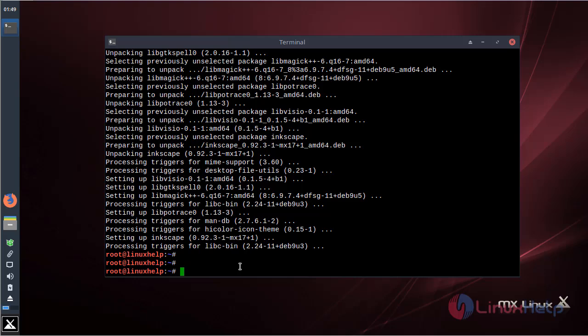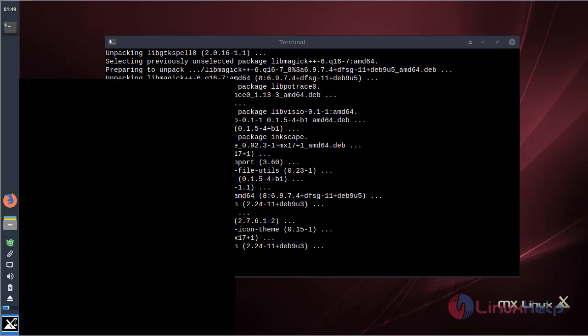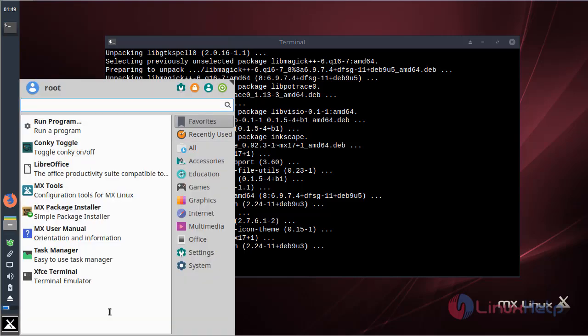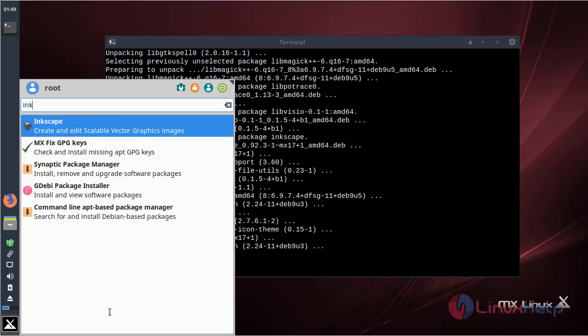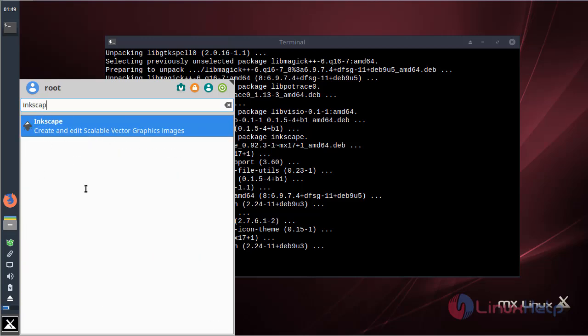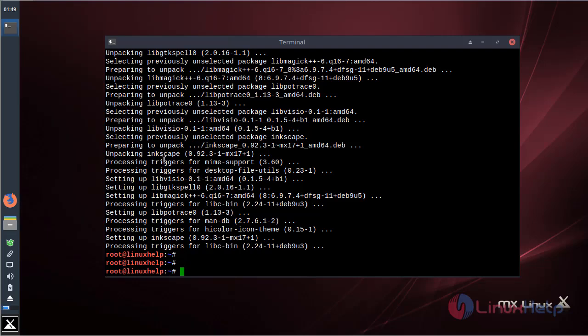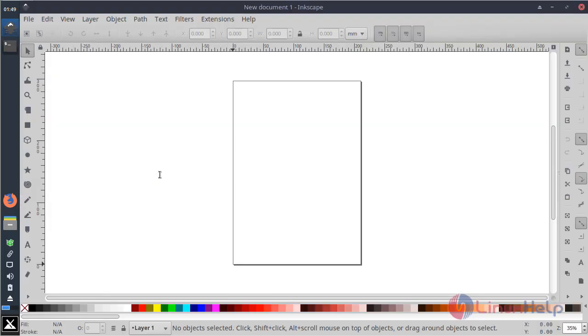Now we can open the MX Linux menu bar. And then here we have to search Inkscape. The application is shown on the screen. Please click here to open. The application is open now. And then here you can proceed with your drawing and painting process.